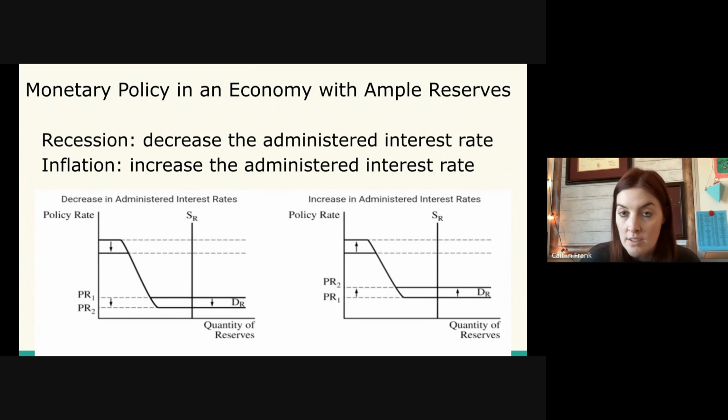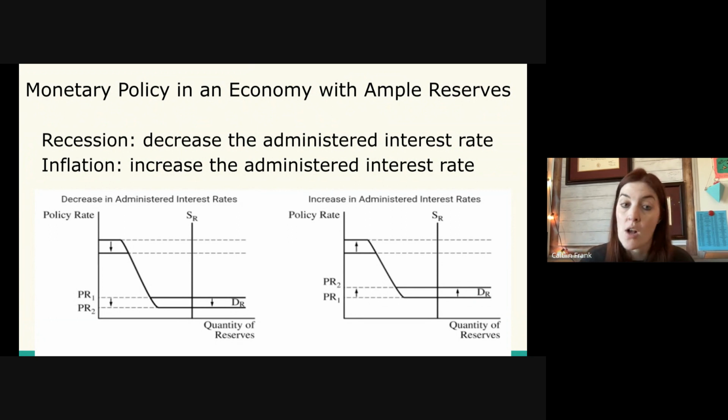Now, the change on this looks a little funky, and we see it on the left-hand side. We are lowering the administered rate, which is illustrated by this downward portion of the graph, demand for reserves decreasing. So we're decreasing this bottom ample reserves portion of the graph, and we notice that on the y-axis that decreases the policy rate as well.